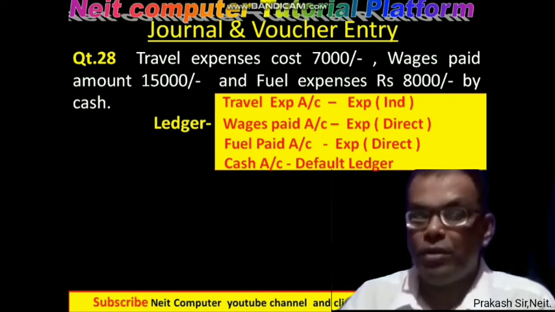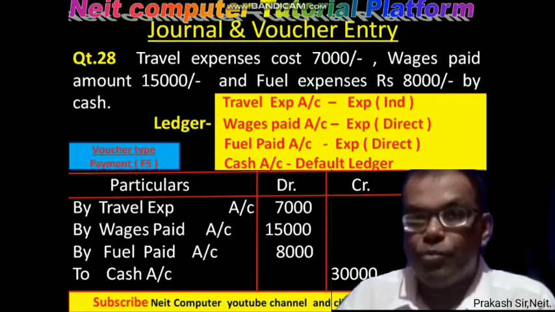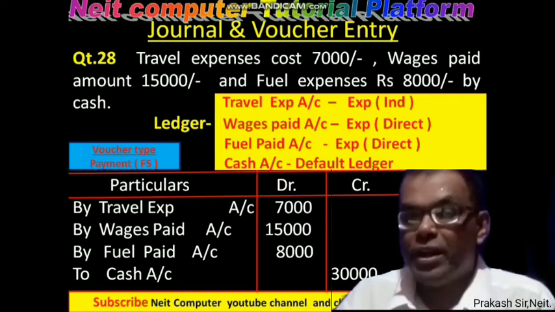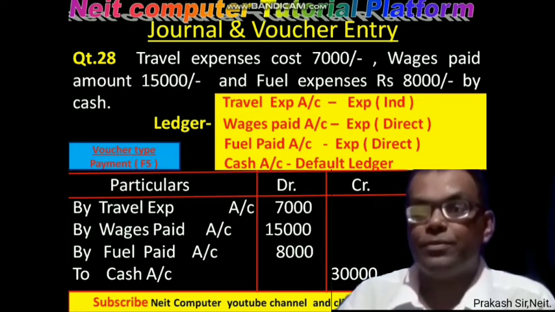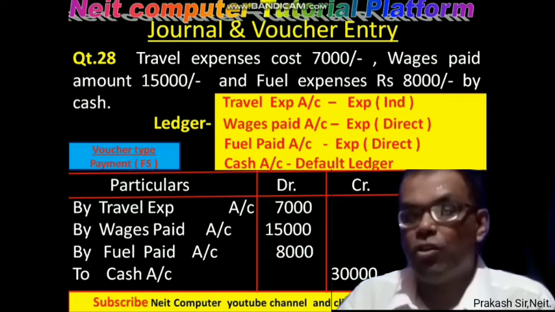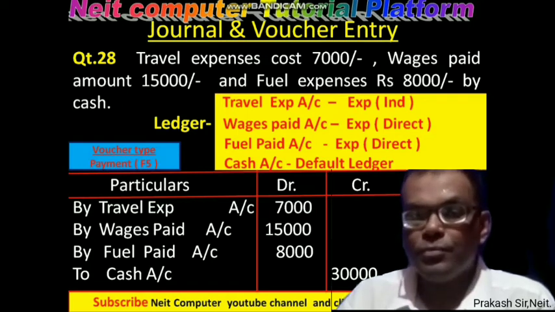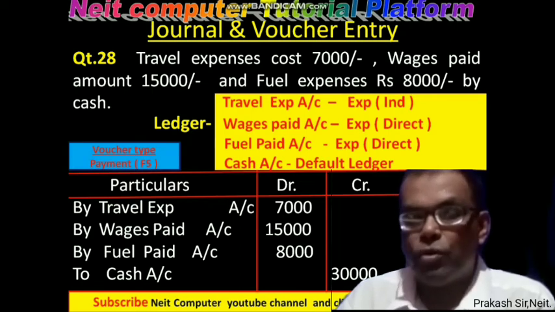So let us check the journal. Because our expenditure is made for three different heads, that is the travel head, the wages head, and the fuel head, these three ledgers must be debit. That means travel expense account must be debit 7,000, wages paid account must be debit 15,000, fuel paid account must be debit 8,000, and the total amount 30,000 will be credited from cash account because this 30,000 was paid from cash.